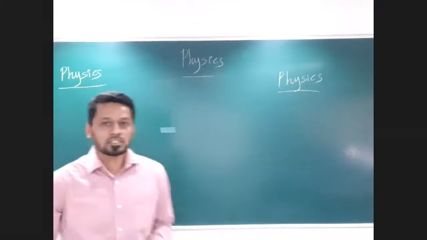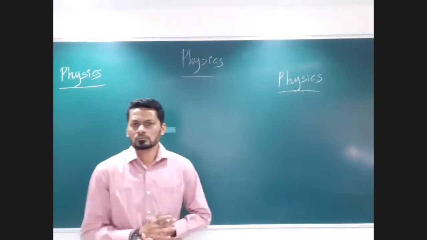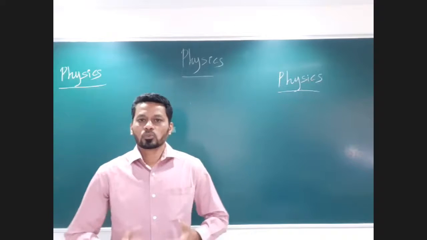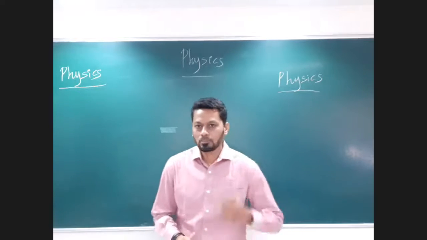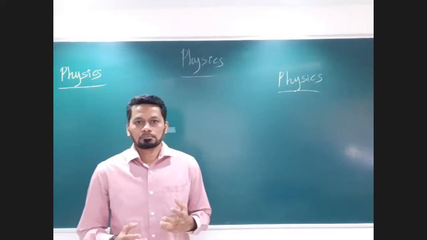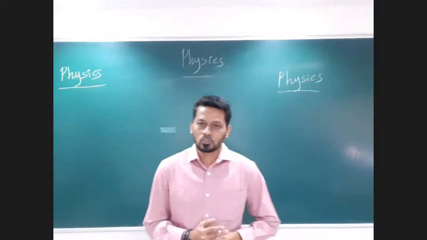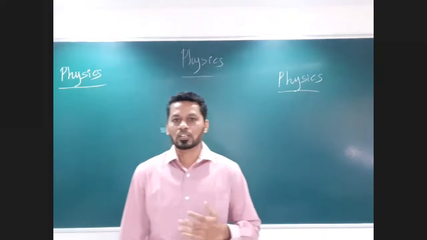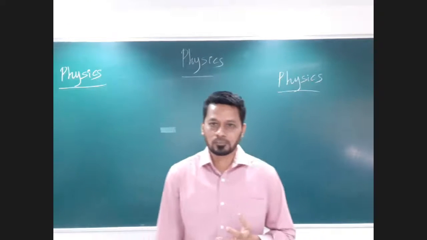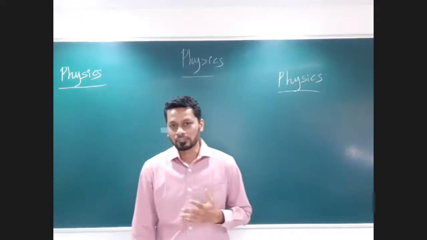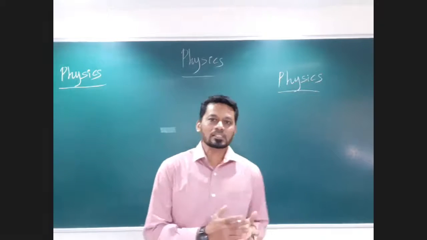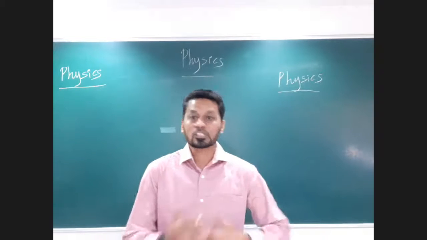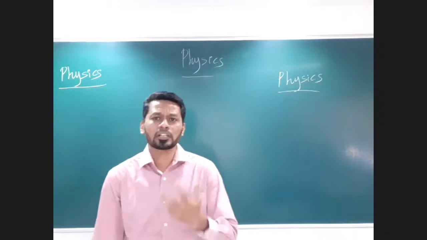I was discussing what superposition of the waves is. We already discussed that. Now today we will be doing superposition of waves part 2, and why we say it's part 2, because here we will be discussing the waves which are called stationary waves, or standing waves. Now what does this mean? Standing wave, or stationary wave. What does the word imply?